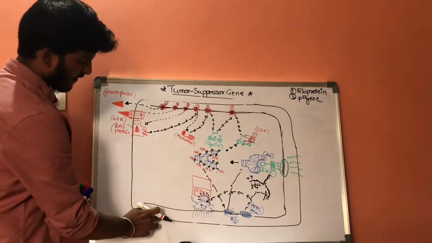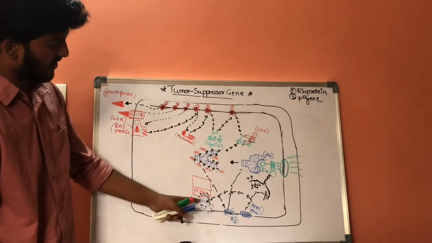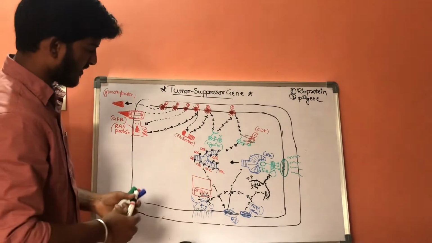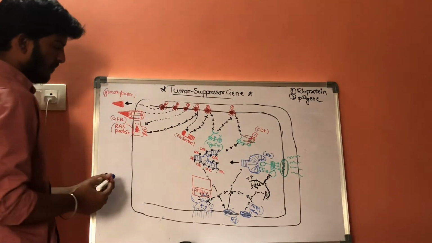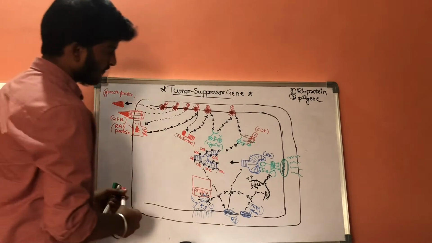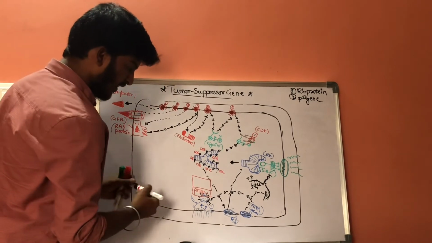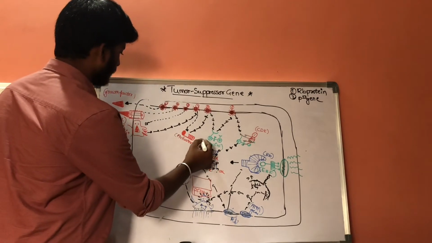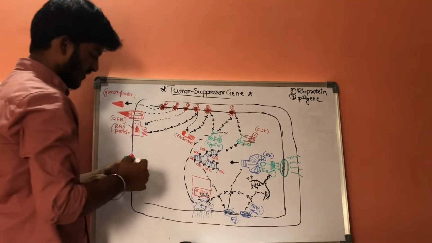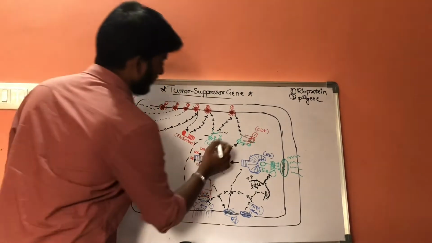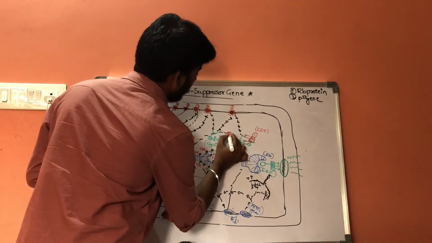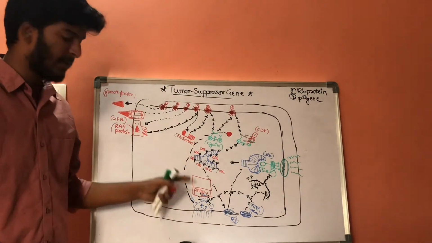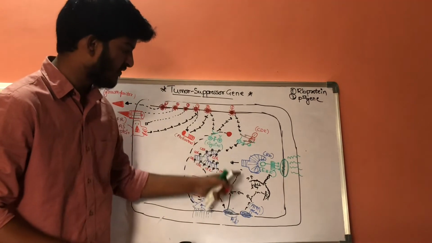Whenever this P53 gene gets stimulated, it will release a special protein. Let us consider this is the special protein released by P53 when there are abnormalities